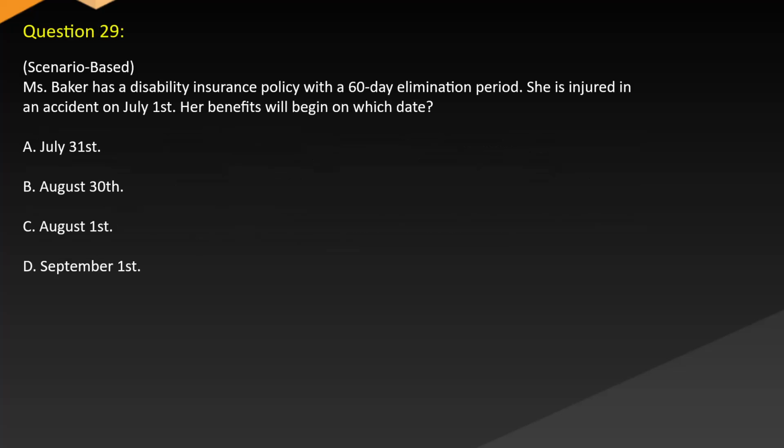Question 29. Scenario-based. Ms. Baker has a disability insurance policy with a 60-day elimination period. She is injured in an accident on July 1st. Her benefits will begin on which date? A. July 31st. B. August 30th. C. August 1st. D. September 1st.